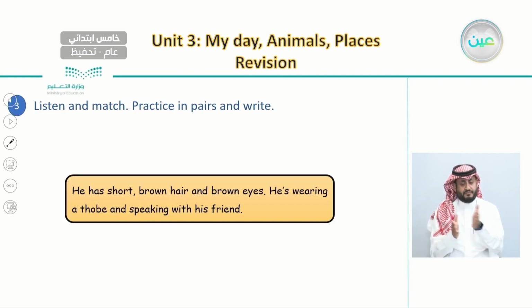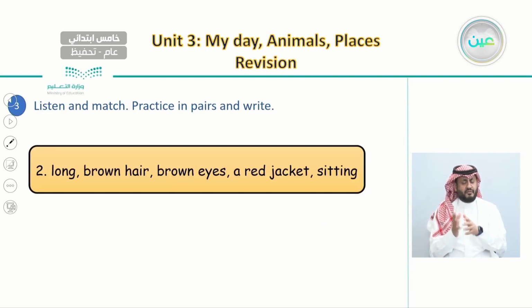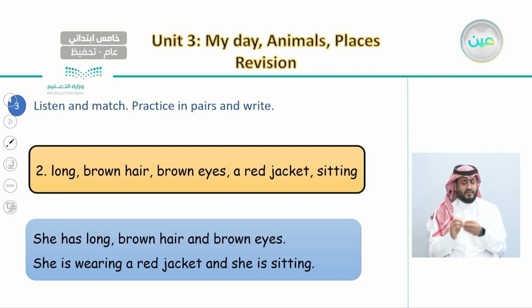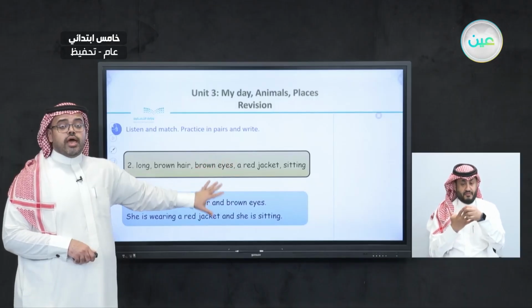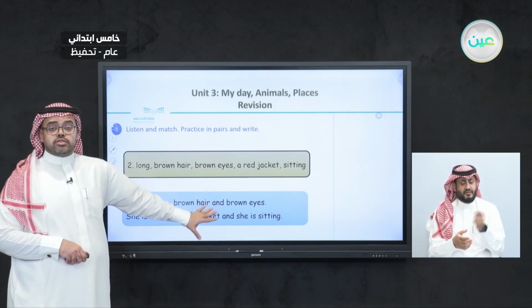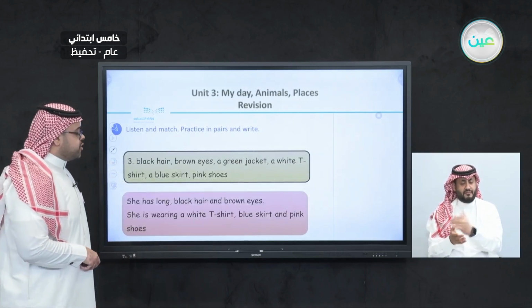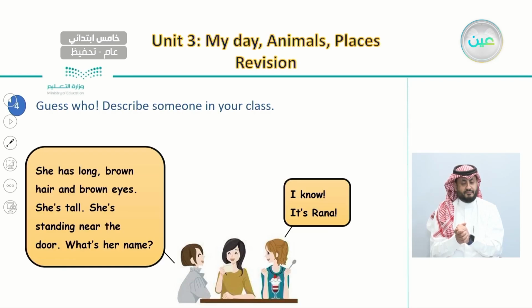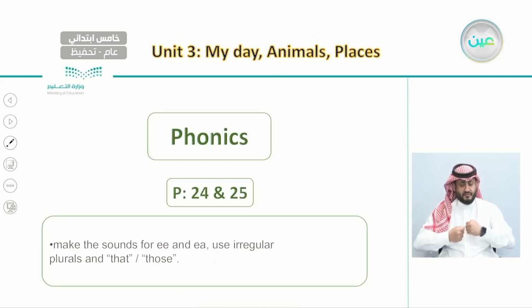And after this, we did listen and match to learn how to describe people. So we had to look at 4 different people, and we also wrote their descriptions in these sentences. Also, he said that this will help us to describe someone, maybe in your class or in your family, by describing the hair, the long hair, the brown eyes, and also the clothes.